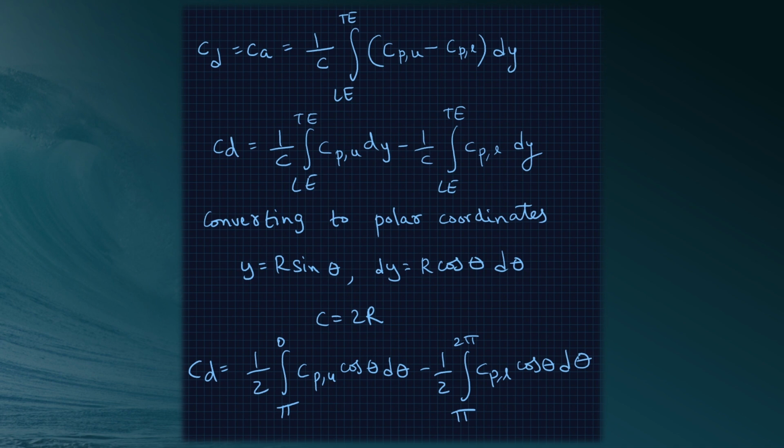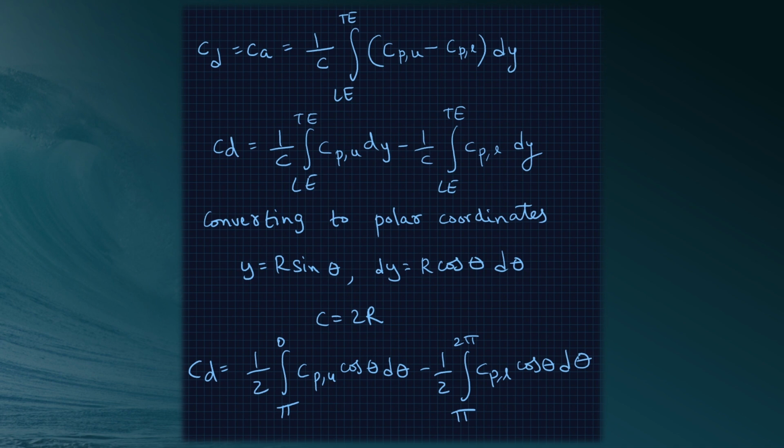And converting into polar coordinates, we have y is equal to r sin theta and dy is equal to r cos theta d theta. And noting that c is equal to 2r, we have Cd is equal to 1 by 2 integral pi to 0 Cpu cos theta d theta minus 1 by 2 integral pi to 2 pi Cpl cos theta d theta. The limits of integration are explained as in the first integral we are integrating from the